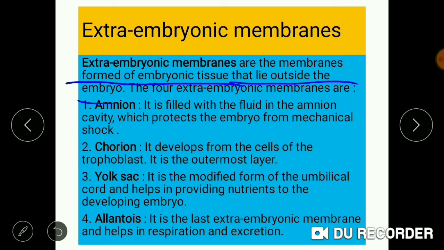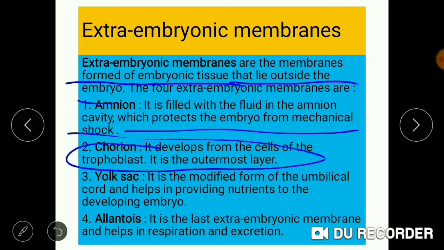Amnion plays the major role in providing protection to the developing embryo. It is filled with fluid within the cavity known as amnion cavity, and it protects the embryo from mechanical shock. Chorion is the outermost layer and it is developed from the cells of trophoblast.